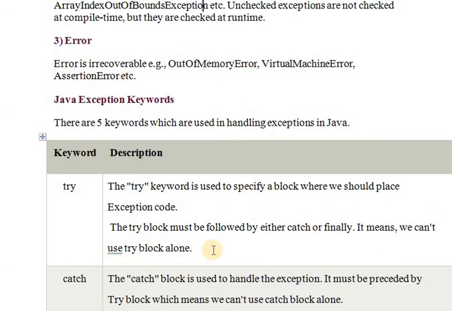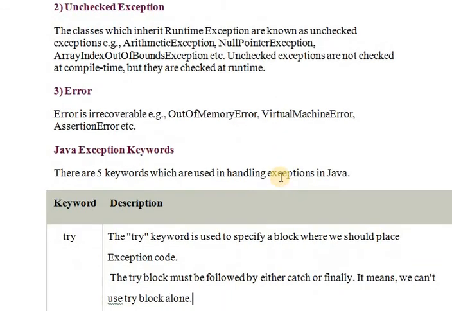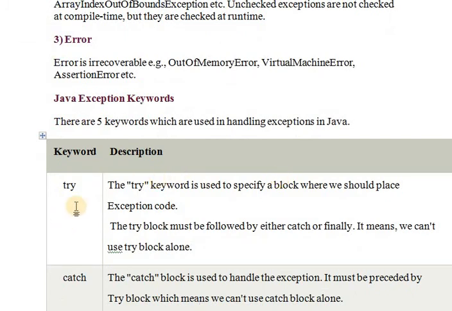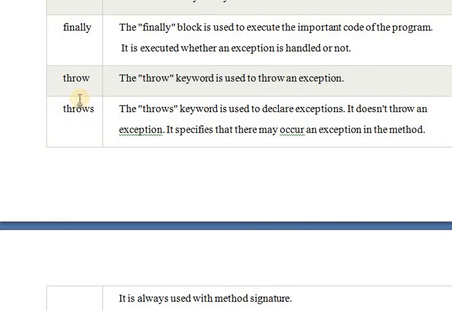So the important thing you have to keep in mind is, here we are going to see three types of exception. One is checked exception, which means compile time exception, and unchecked exception, which means it is a runtime exception. This is error. So another important thing you have to remember is these keywords: try, catch, finally, throw, throws. Thank you, students. In the next class we will see another concept.